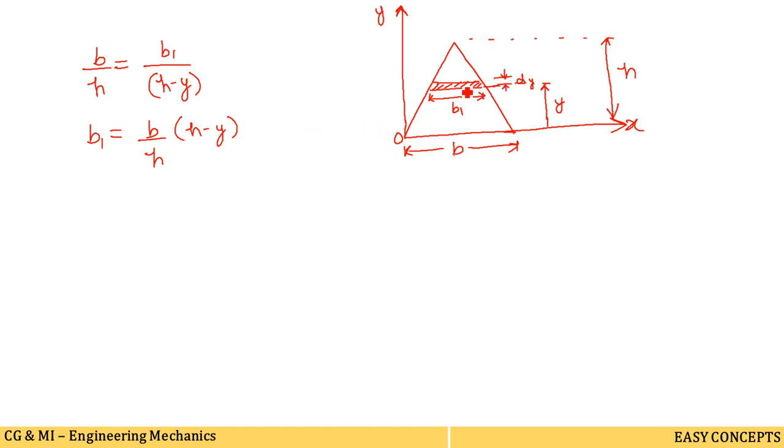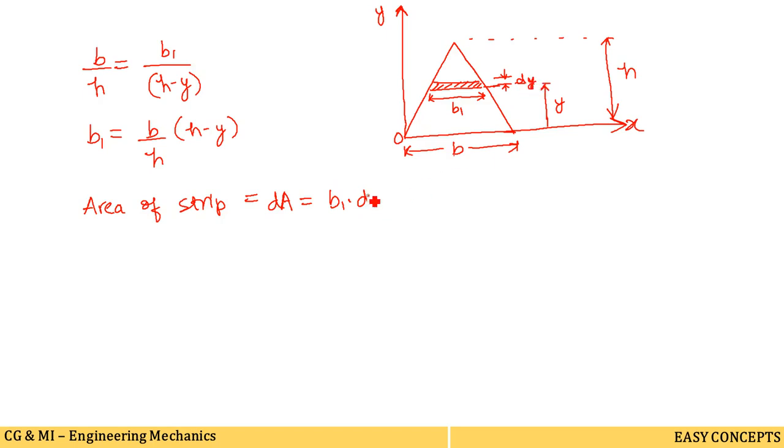This is the elemental strip, a small strip. We have to calculate the area of the strip. We know that this is a strip, so we have written directly here area of the strip. It is elemental, very small, so we will denote it by dA, not by A but by dA. This strip looks like a rectangle, so the area of a rectangle is base by height. So b1 by dy, this is dy, not d, this is dy.